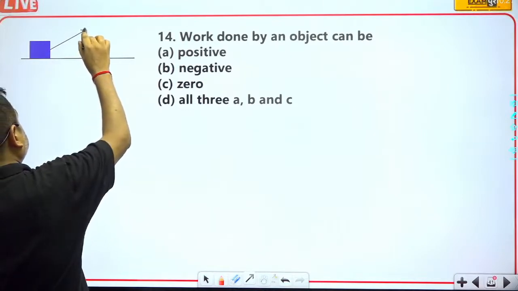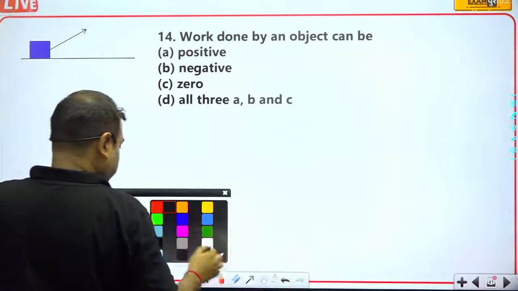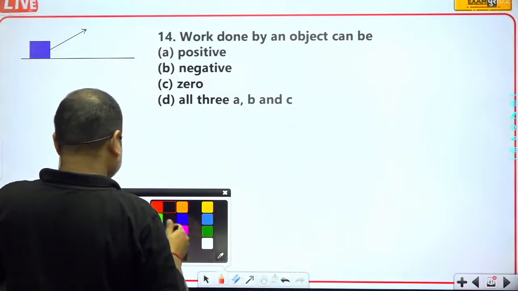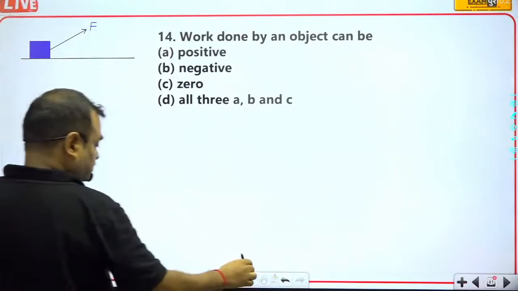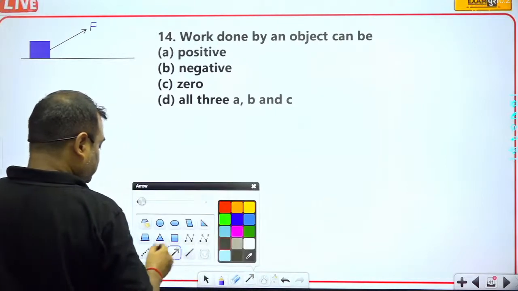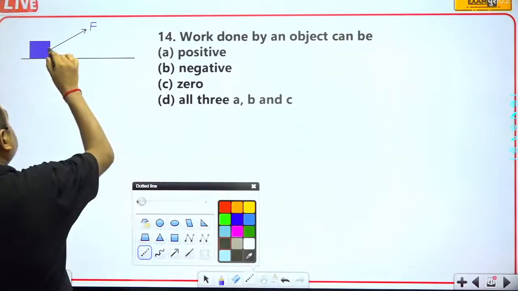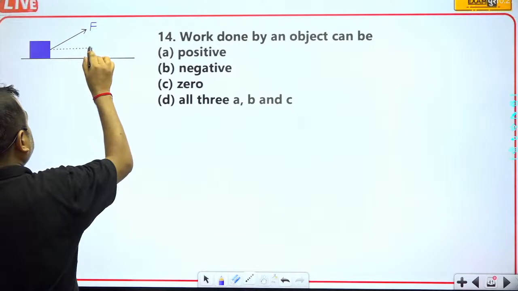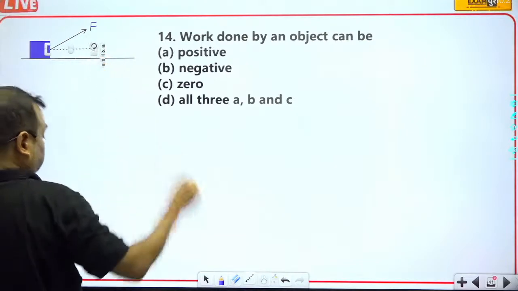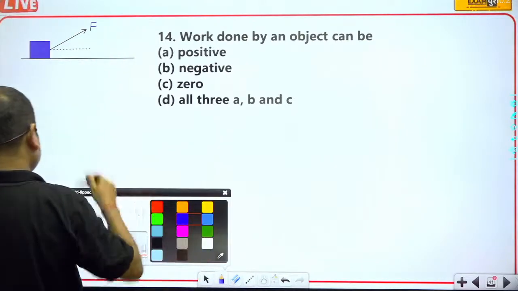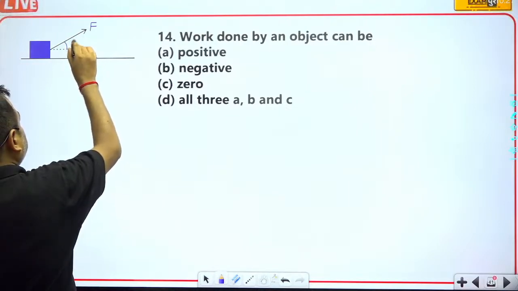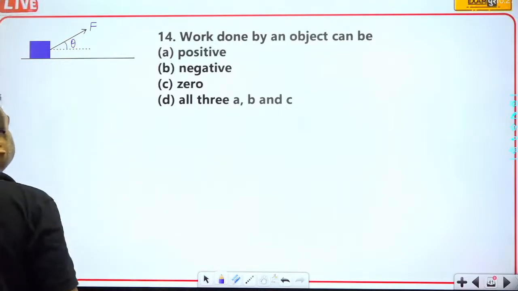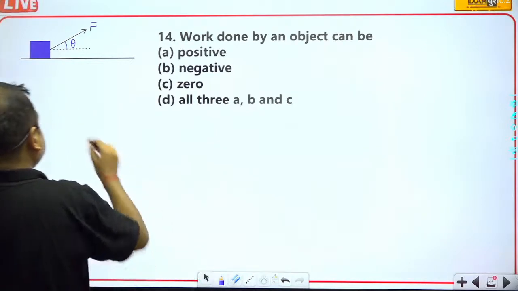This is the force, and the force has been applied like this, and the angle is theta.